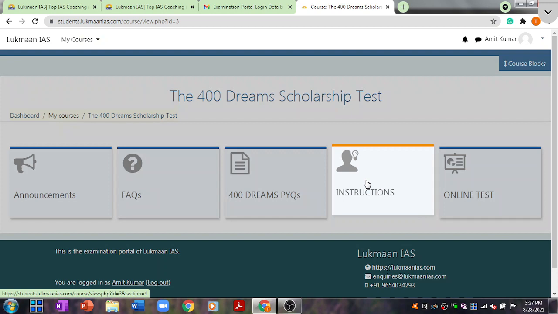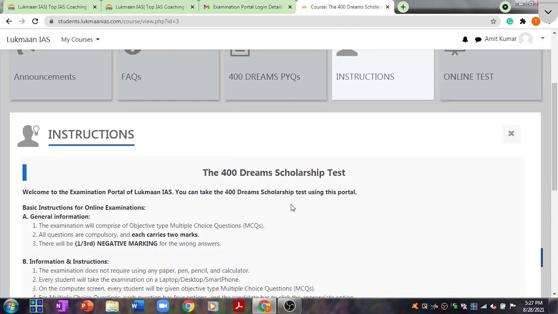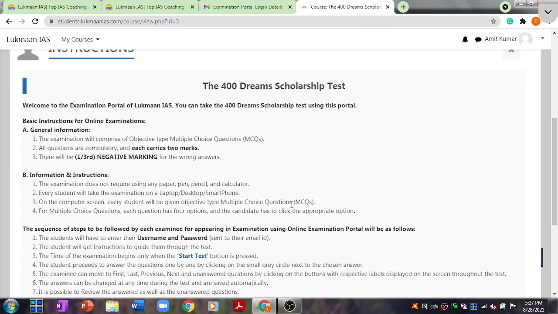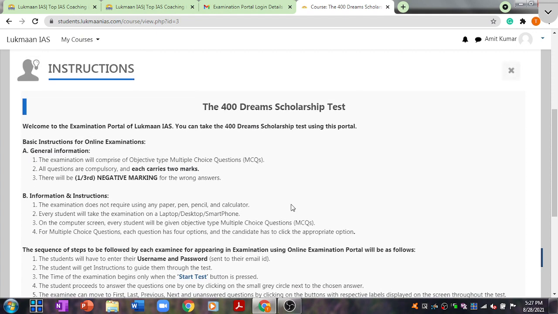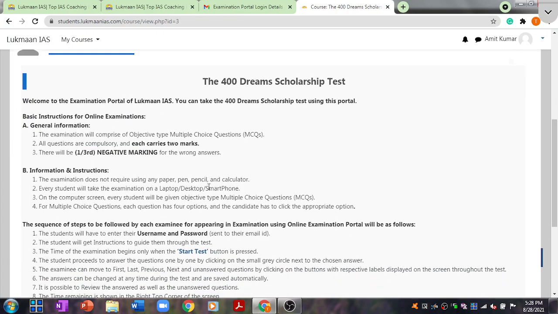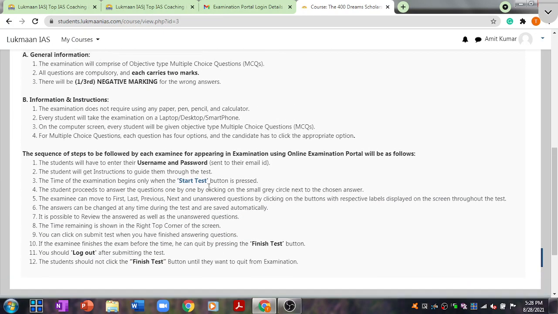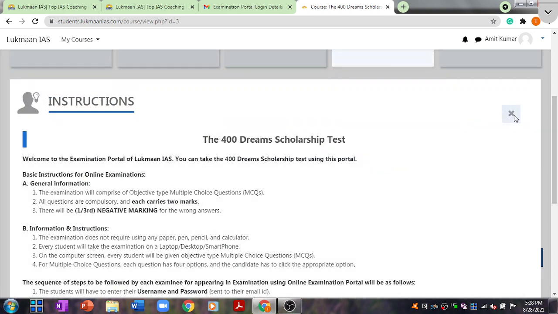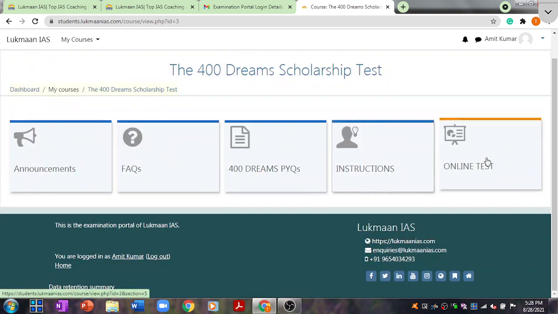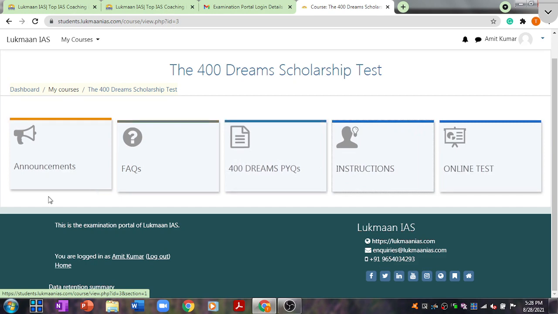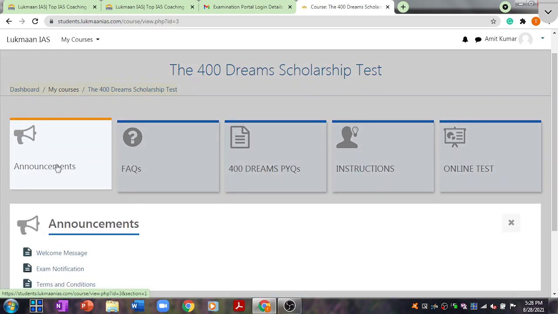If you click on the instructions tile, exam related instructions are mentioned. It is going to be an objective type online test, and it is going to have 100 questions carrying 200 marks, and there will be negative marking also. So exam related instructions are mentioned over here. Once you have read this, then you can go to the online test and attend the test.